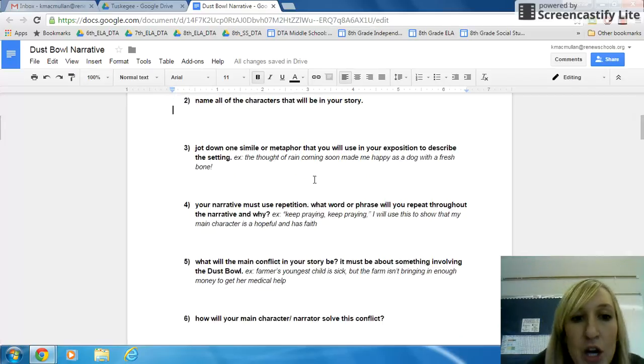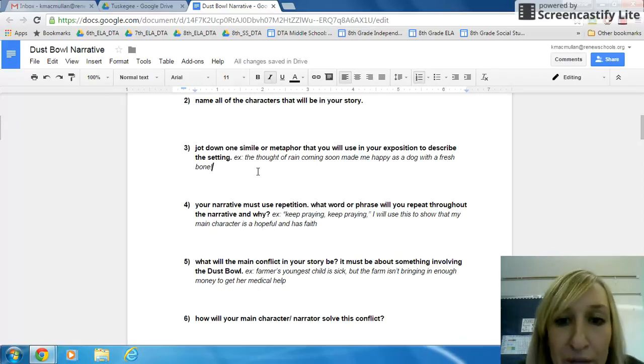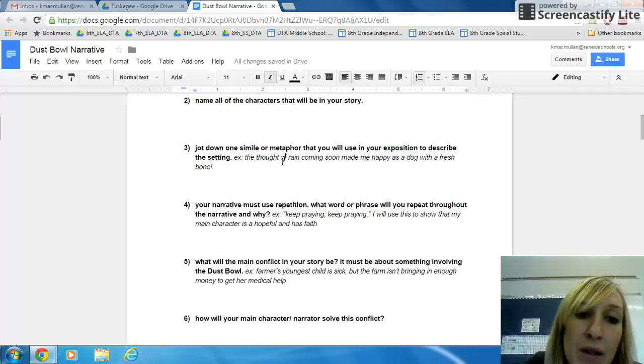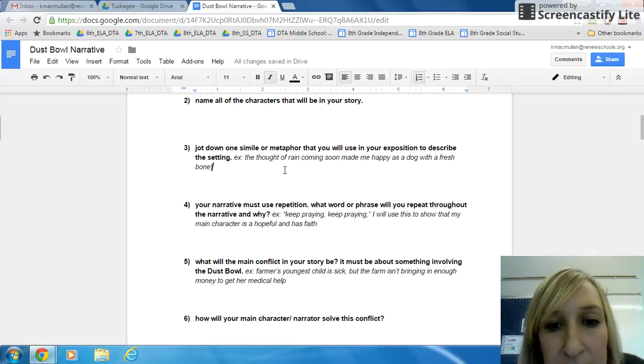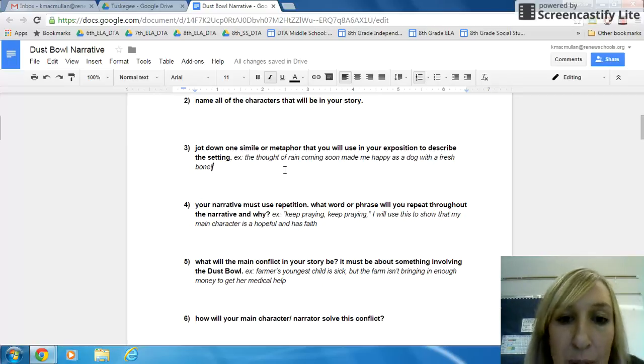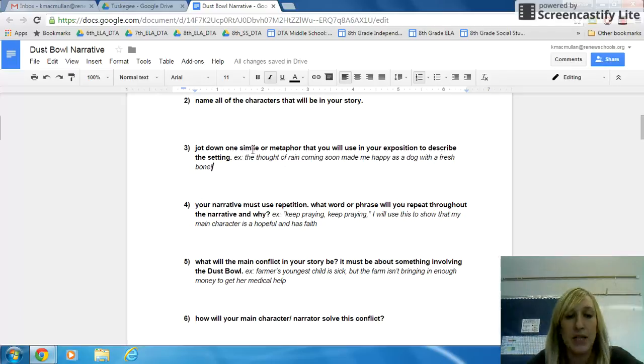After you do that, you need to jot down one simile or one metaphor that you will use in your exposition. And remember, our exposition is the introduction, our first introduction to setting and characters, to describe the setting. Example: the thought of rain coming soon made me happy as a dog with a fresh bone. So think about a simile is using like or as to compare, whereas a metaphor just says something is something else. So instead of saying the thought made me happy as a dog, you would say I was a dog with a fresh bone thinking about the rain. So think about one simile using like or as, or metaphor, that you will use to describe the setting.